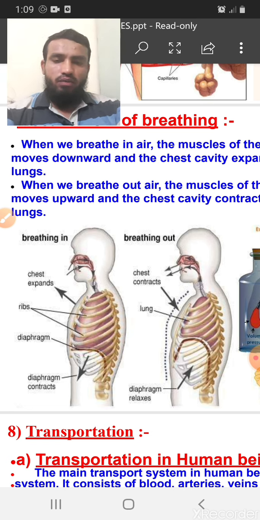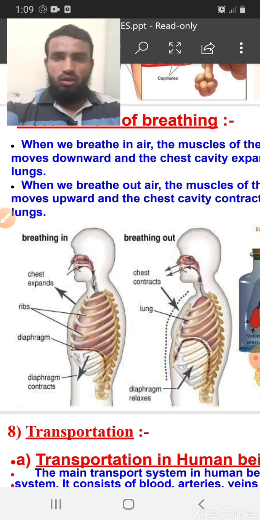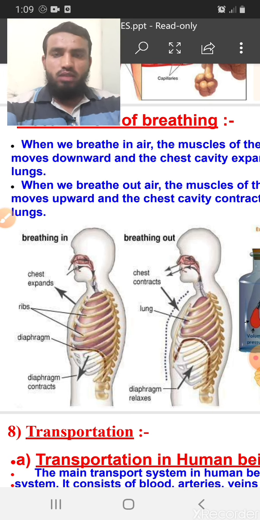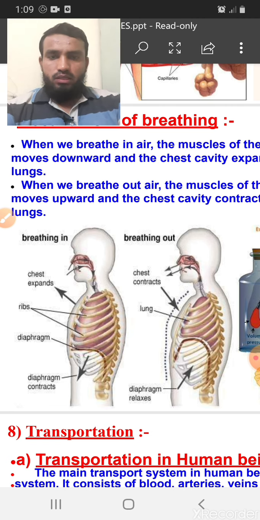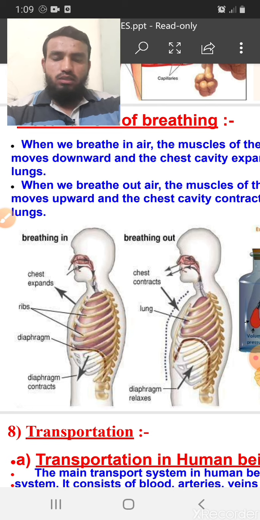Then inside we have cellular respiration, where the oxygen actually reaches our cells. In the cell the glucose is already there, and when the oxygen reaches it, a process and an equation take place, and energy is released in the form of ATP. So that is cellular respiration.